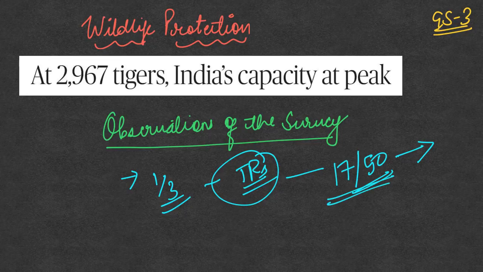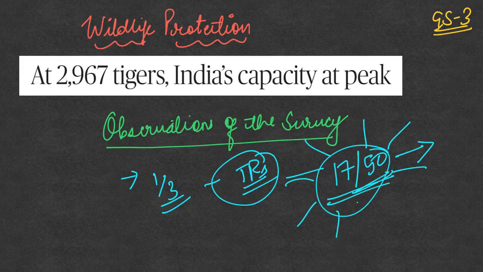Because of this, the tigers in these regions are migrating towards the areas outside of the protected reserve. That is why one third of the tigers are outside the tiger reserve areas.